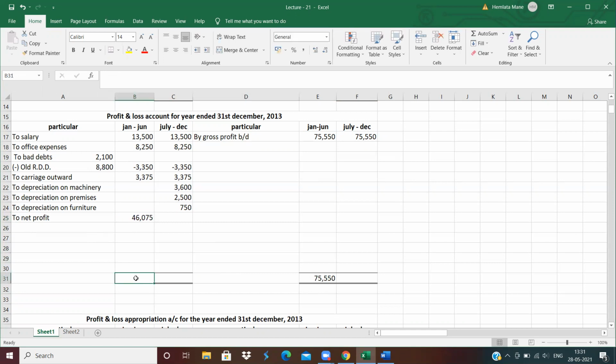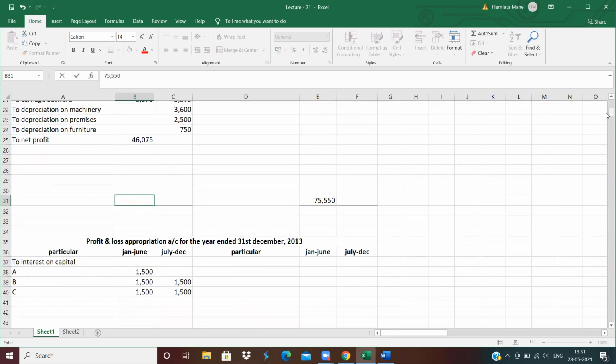Only close the column of January to June. Why? Because after retirement of partner, interest will be charged on his loan amount. So loan amount will come here. So first close only the column of January to June. Don't close the next column.